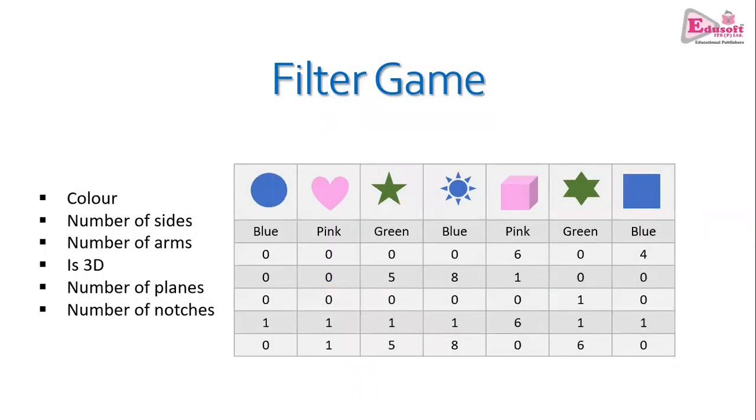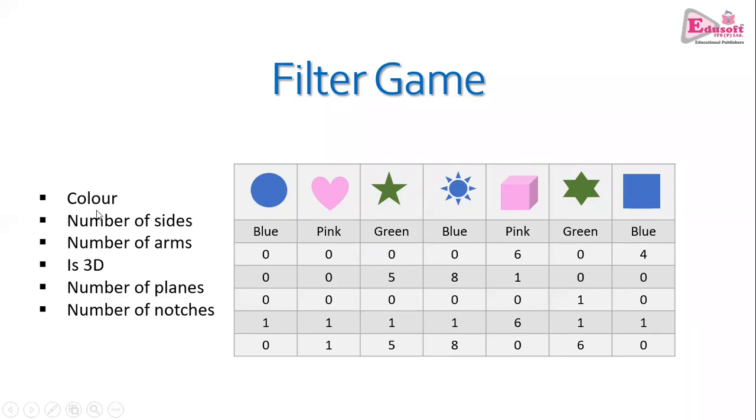To involve the students in an interesting activity, you can play this filter game where you can show that there are certain shapes, different types of images. Over 7 images are here: circle, heart, various stars, 3D images also, cube, and a rectangle. And these are the filters. You are filtering them on the basis of color, number of sides, number of arms, is the image 3D or not, number of planes in the image, number of notches. So when you consider these filters 1, 2, 3, 4, 5, actually these are the features of the image.